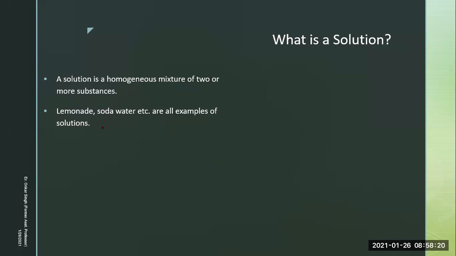See, an example is lemonade. Lemon and water make a lemonade. So these are the substances: lemon, water, maybe salt, sugar. These substances can be elements or they can be compounds. So you should never say that a solution is a homogeneous mixture of two or more compounds or elements. You can always say substances.